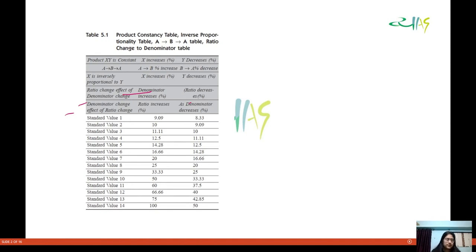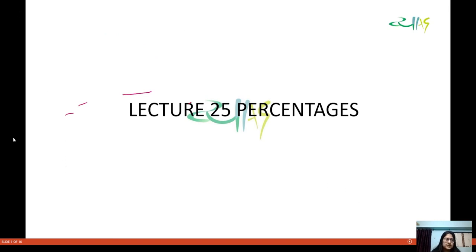Now in this lecture, we are going to see another class of percentages. There is a mistake in the schedule. In the schedule, I haven't included percentages. I have directly started from profit and loss.